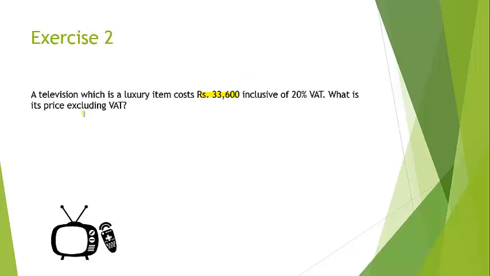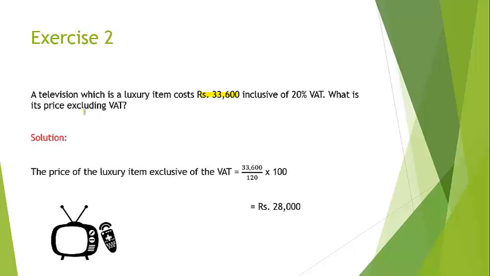So we are asked to find the price excluding VAT. To do that, we divide the amount by 120 in order to find out the amount of 1%, and we multiply it by 100 to get the actual price of the television, which gives us the price without the VAT, which is 28,000 rupees.